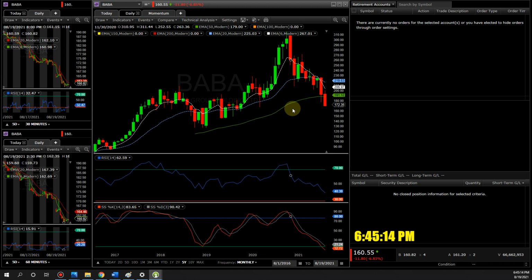Remember, a cheap stock can become cheaper, right? It still can fall. So let's draw some technicals right here, and we have to watch these technicals. The next stop I see is 150. I hate to say that, but 150 is the next stop. A lot of investors don't want to hear that because they are down big right now.